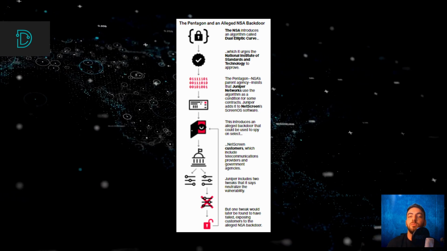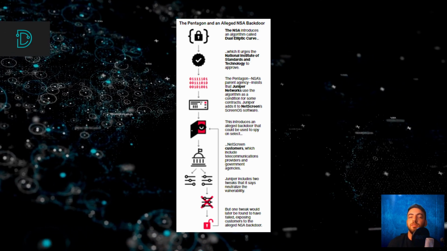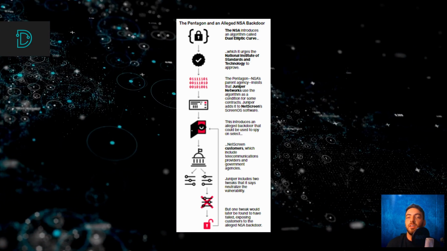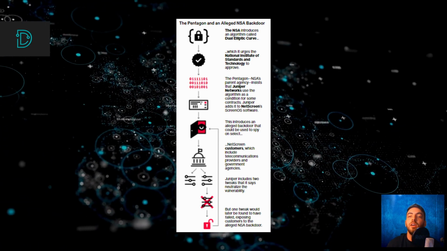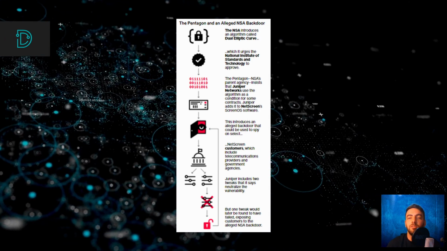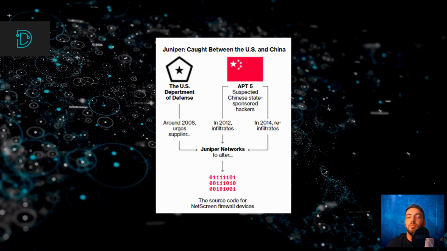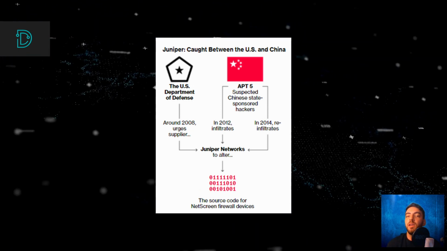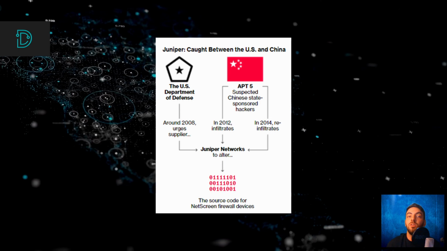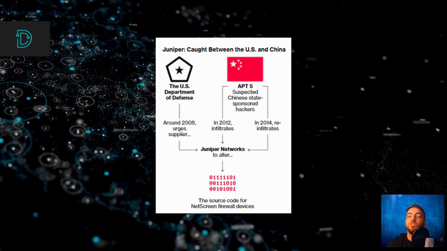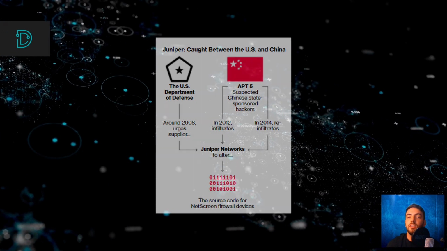The NSA didn't respond, but now, 5 years later, some details are finally coming to light. 4 insiders told Bloomberg that Juniper installed the code even though employees knew about the flawed backdoor code to appease the Department of Defense, a big customer for the company. Another piece of data that was identified lately is that the hackers behind the attack are the Chinese hacker group APT5, who breached the code in 2012 and inserted their own backdoor. According to insiders, Juniper Networks knew about the 2012 breach but didn't understand its significance.